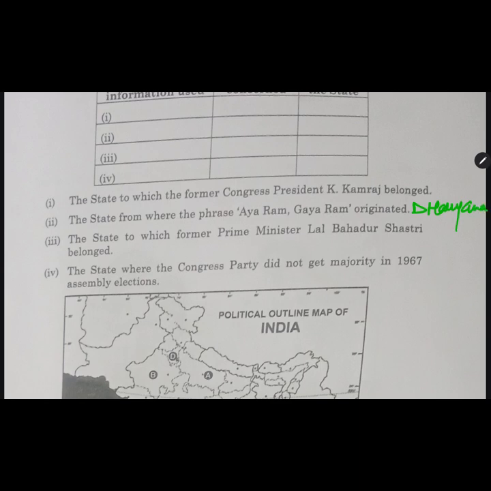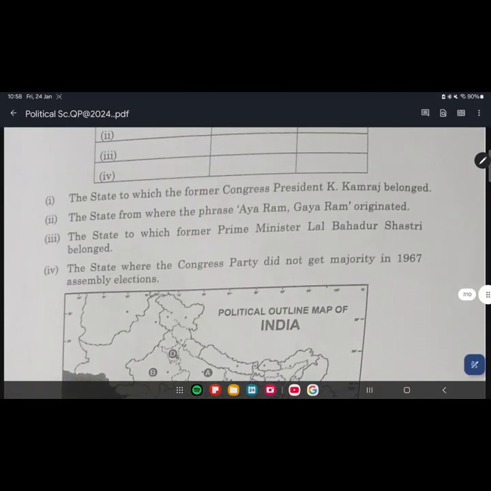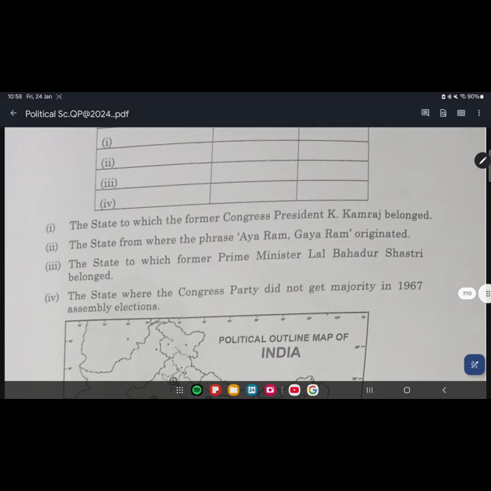Okay. President K. Kamaraj, this much I remember that he was in South somewhere. And for South, we have only the state Tamil Nadu here. So we will be considering him as C, Tamil Nadu. Okay. And the last one which is left is Rajasthan. So here we will be writing Rajasthan. Simple.